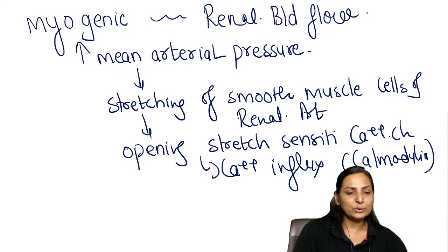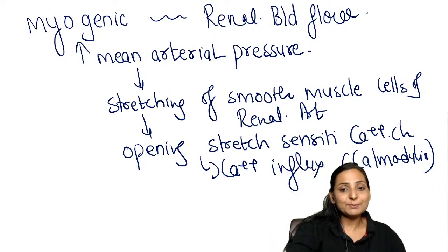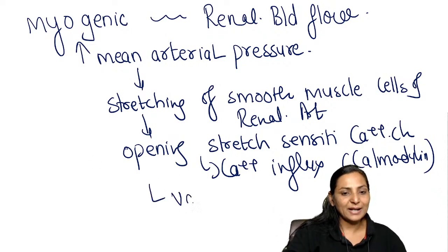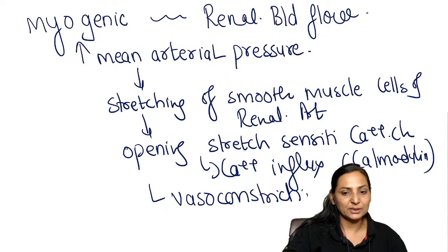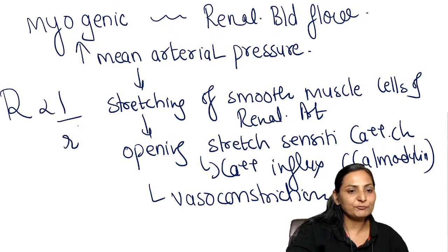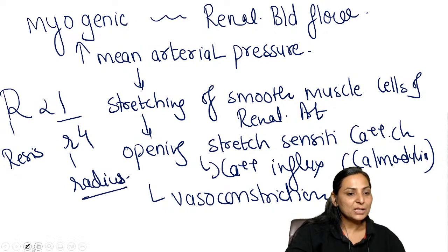That complex will then bring about an increase in the activity of the myosin phosphorylases, and there is going to be smooth muscle contraction. So when you are causing smooth muscle contraction, that means you are causing vasoconstriction. And do we remember that R is inversely proportional to the fourth power of r, wherein capital R is resistance and small r is your radius? So what have we done?